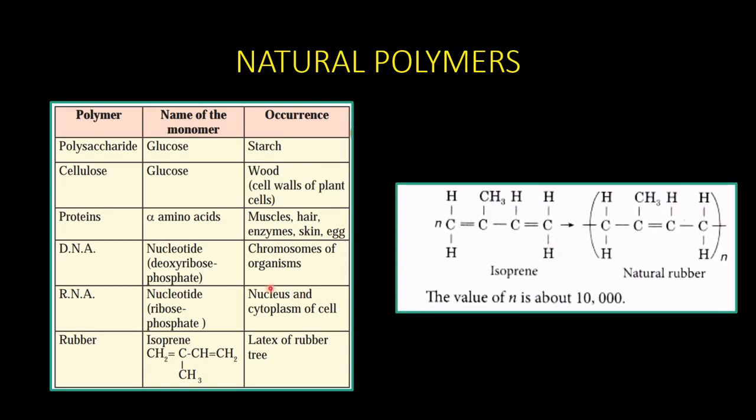If you take rubber, rubber contains isoprene as a monomer and it is present in the latex of the rubber tree. This is the isoprene structure, and if you see the double bond being opened up here, the repeating units will make the natural rubber. As given in the picture, the value of n can go up to 10,000 also.